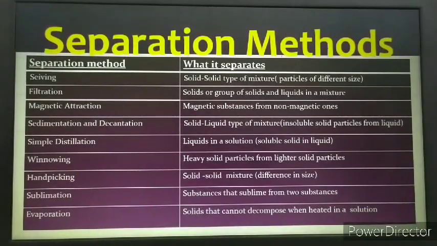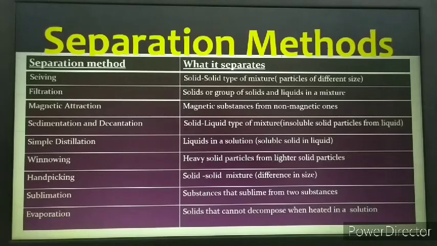Let me tell you, in these separation methods, we have discussed various methods and what each is separating. Let's just revise that also. In the method of sieving, we separate the solid components; the particles of different sizes which are present in a solid type of mixture can get separated. In the method of filtration, solids and liquids are present in a mixture, so we can separate those solid impurities from the liquid.